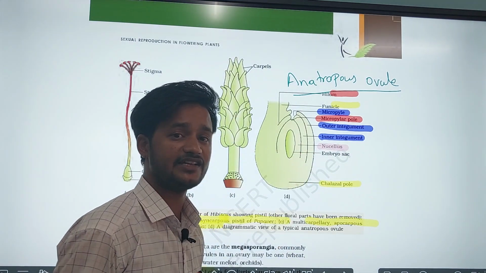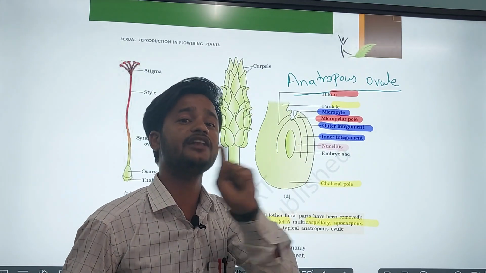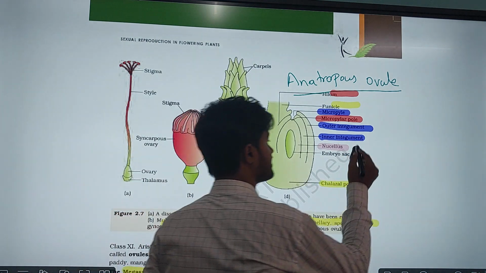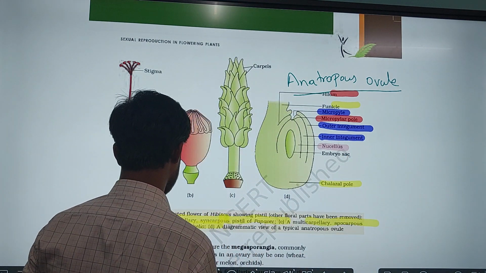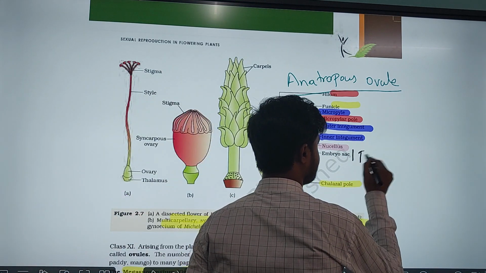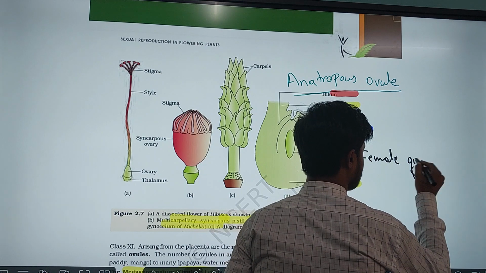In that nucellus, how many embryo sacs are usually present? One embryo sac. And remember one thing, the embryo sac is also referred to as the female gametophyte.